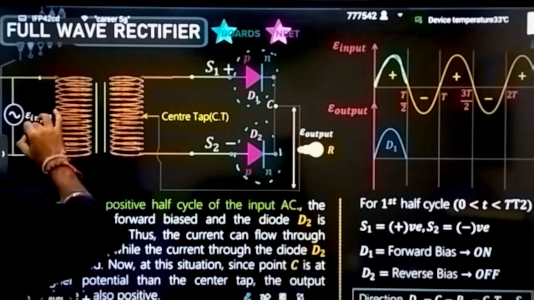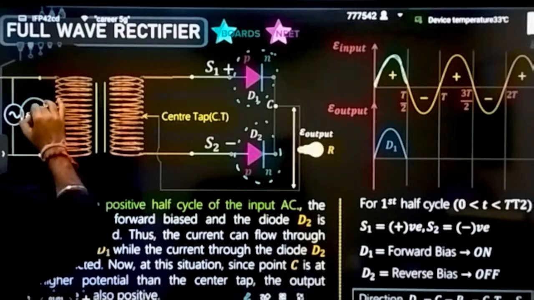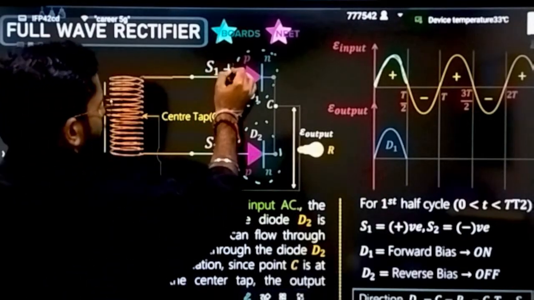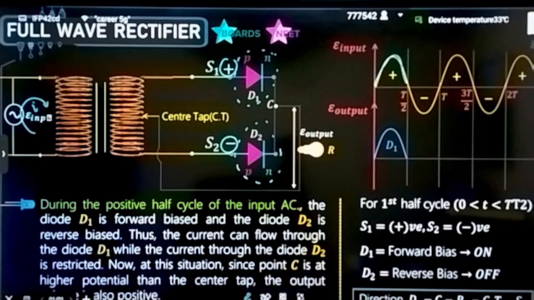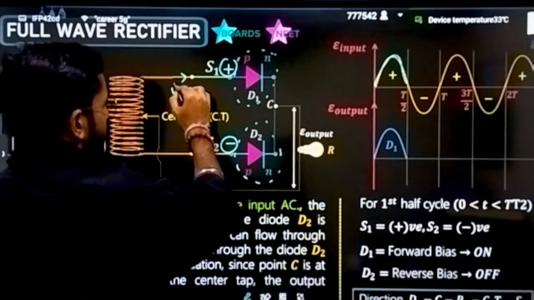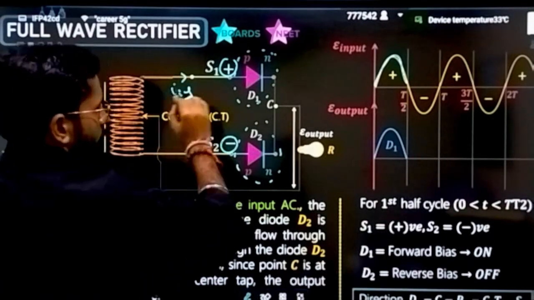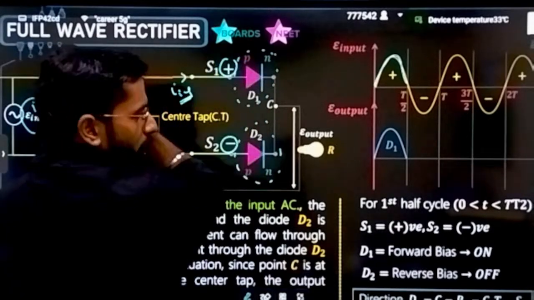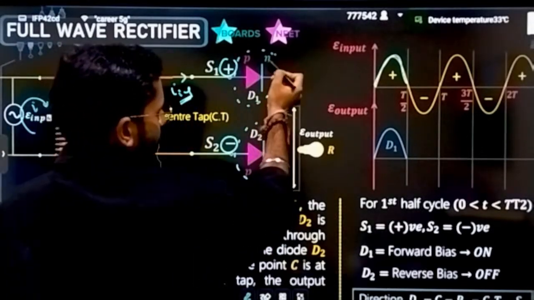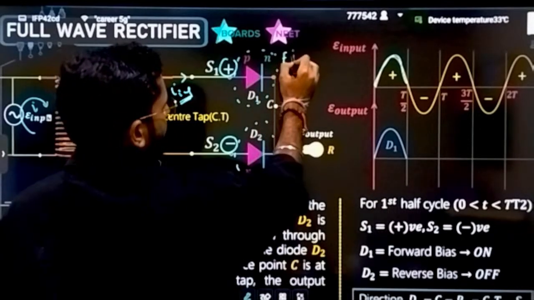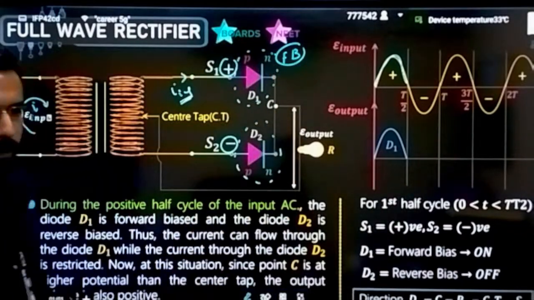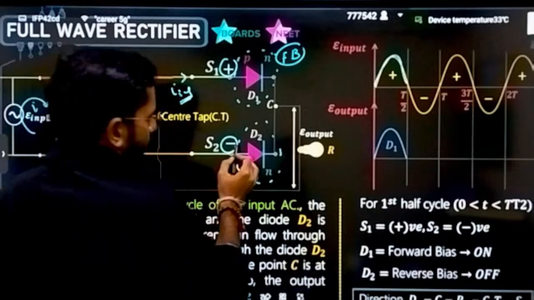Positive cycle, let's suppose this is the positive cycle in which current is going, the same current will be induced here, and S1 will be behaving like positive and S2 will be behaving like negative, because positive current is also induced here. Now due to that, what will be happening? I can say the P side is connected to the higher potential and this N is connected to the lower potential. That means this is going to behave like a forward bias. Correct.